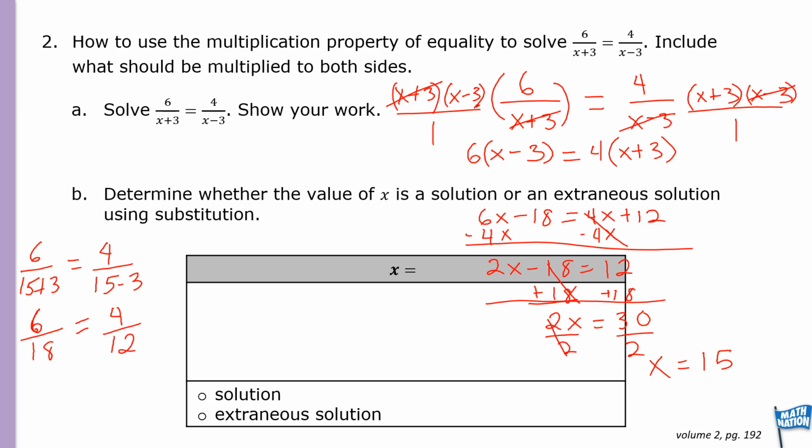12. If we simplify both fractions, the first one we divide by 6, that gives us 1/3, equals 4 over 12, simplifies to 1/3. 1/3 does equal 1/3, so this is a solution. So x is 15.